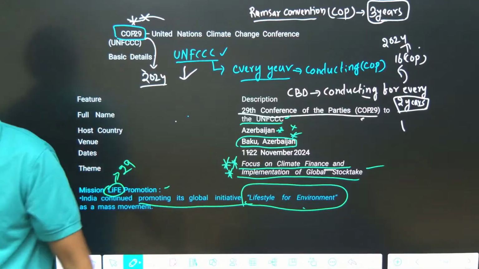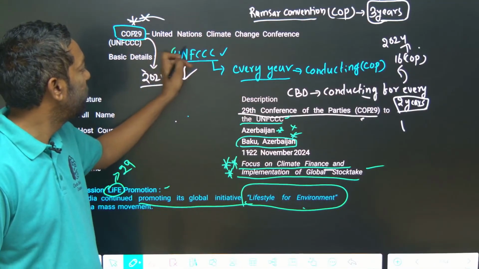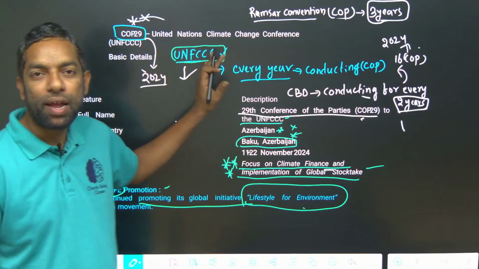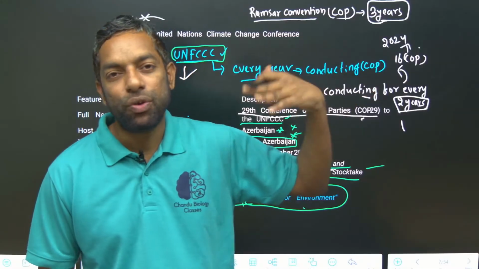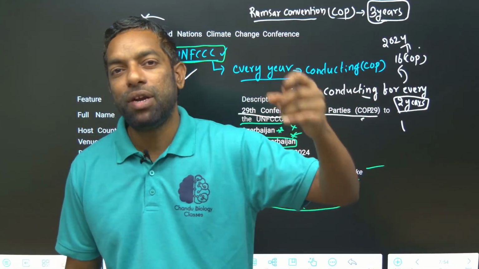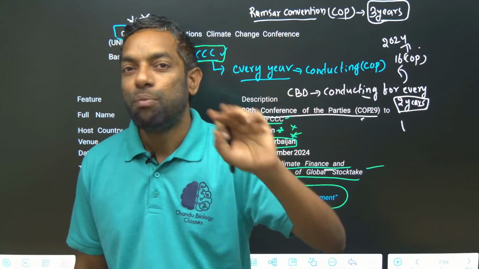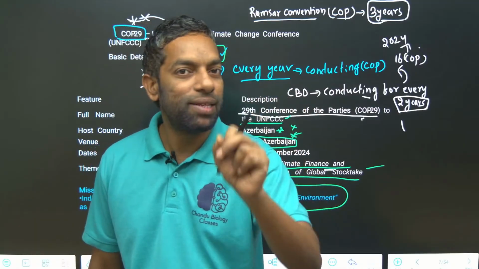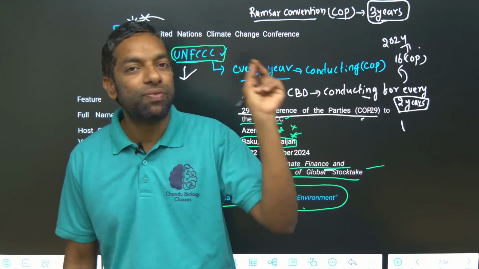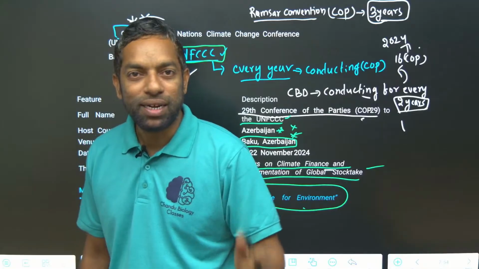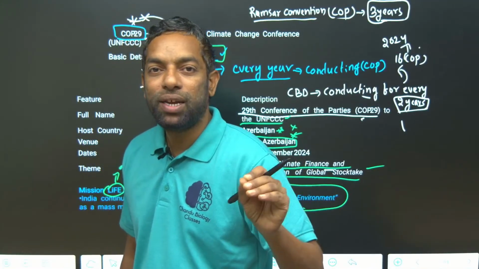COP29 is relevant to the UNFCCC, which came out of the Earth Summit. This is the convention about climate change. From the UNFCCC there is a protocol, the Kyoto Protocol, which was transformed into the Paris Agreement. That is the agreement where global warming is targeted to stay below 2 degrees centigrade.